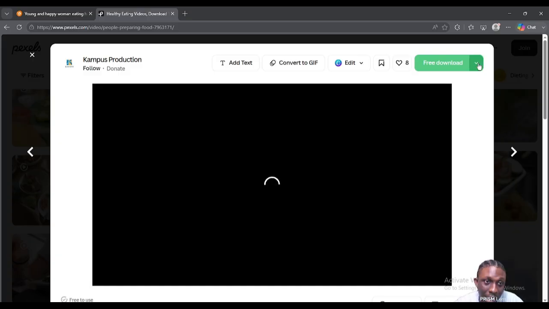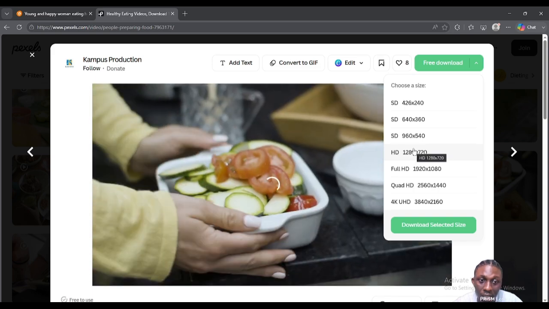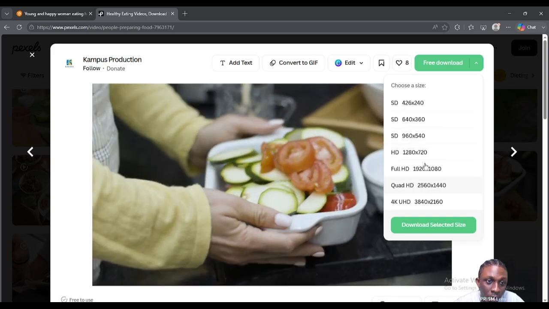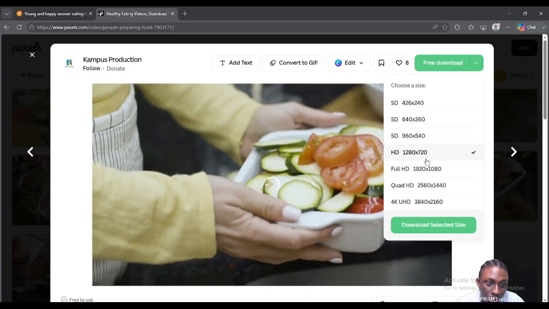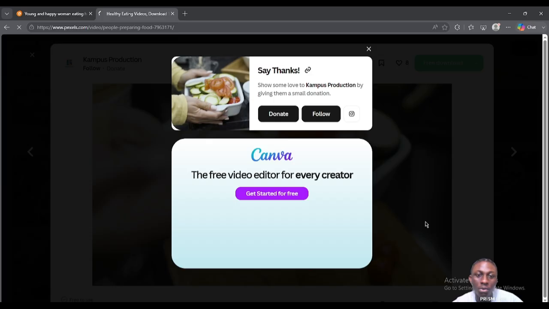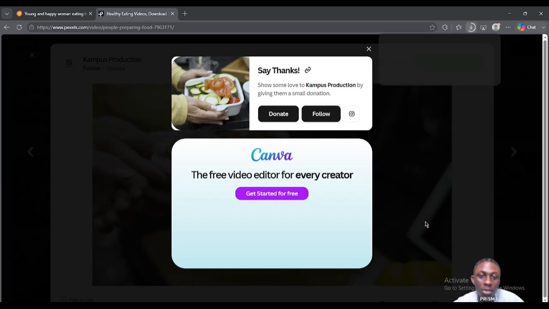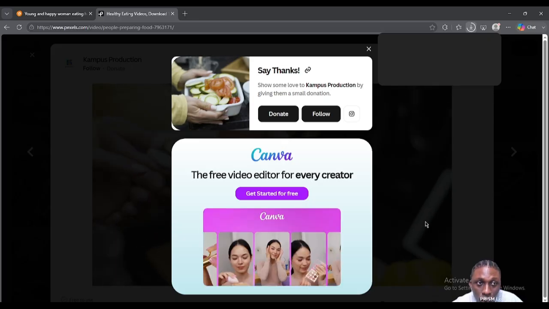That's why I like this website, because some of the things in Vecteezy are also here. You can choose which size as well, just like the other one, and then you can choose to download the selected size. Now you have 2 videos that you've downloaded to use for your edit.